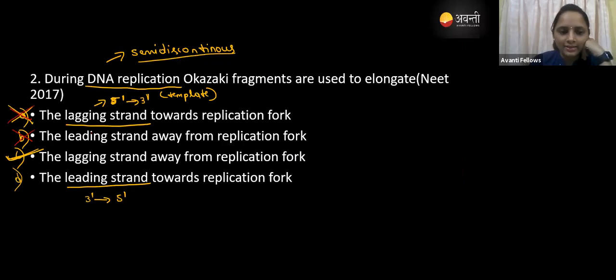So here you can see that in the leading strand, there is no Okazaki fragment synthesis taking place, right? So that's why this option is also wrong. The correct option is the lagging strand, which is away from the replication fork.